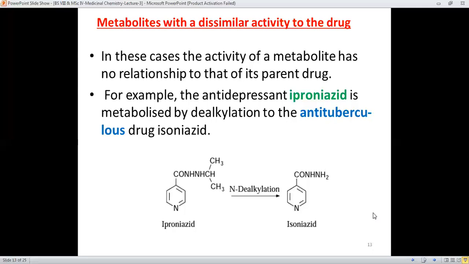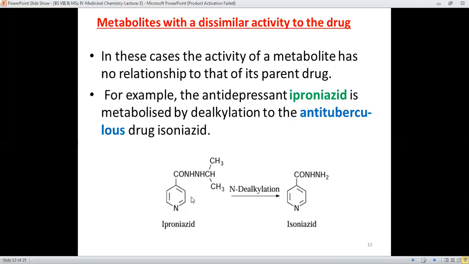For example, an antidepressant drug is metabolized by de-alkylation to an anti-tuberculosis drug. When this drug molecule undergoes the de-alkylation reaction at the nitrogen, the whole alkyl group is removed, and it changes into a terminal primary amino group.